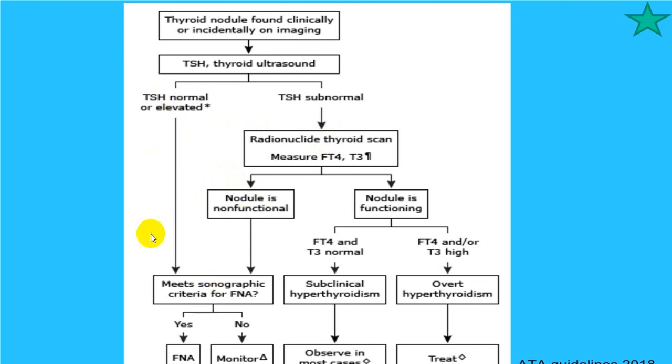If it is hypothyroid, go for FNAC. If it is hyperthyroid function, it can be subclinical or overt hyperthyroid. Subclinical, you use the subclinical hyperthyroid criteria and decide regarding whether a person needs treatment or not. And if it is clinically hyperthyroid, then go directly for treatment: antithyroid drug, surgery, or radioactive iodine.